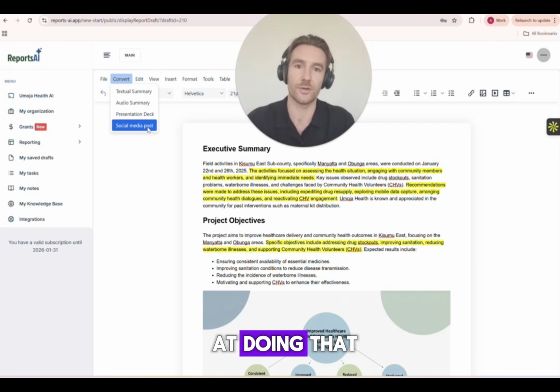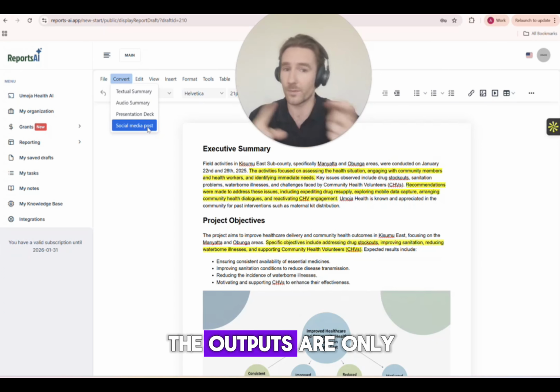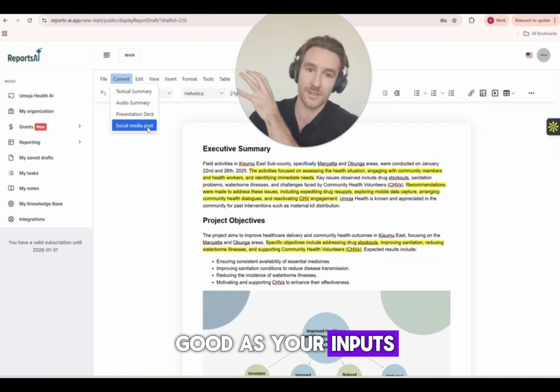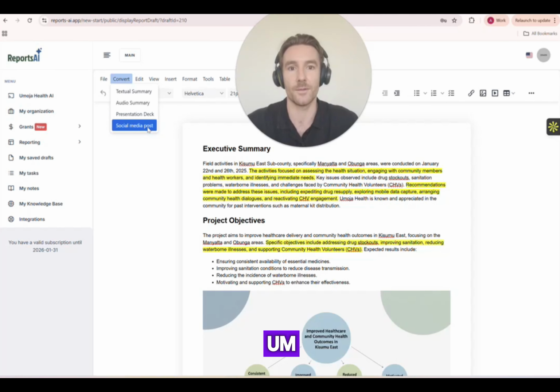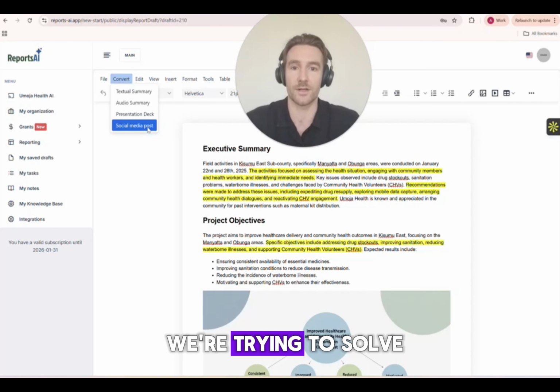AI is amazing at doing that. The outputs are only ever going to be as good as your inputs, but the really long, arduous process of turning it into a donor report is what takes so much time. And that's really what we're trying to solve here with this platform.